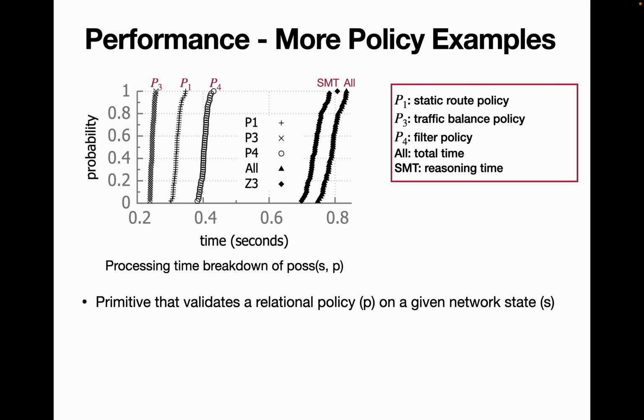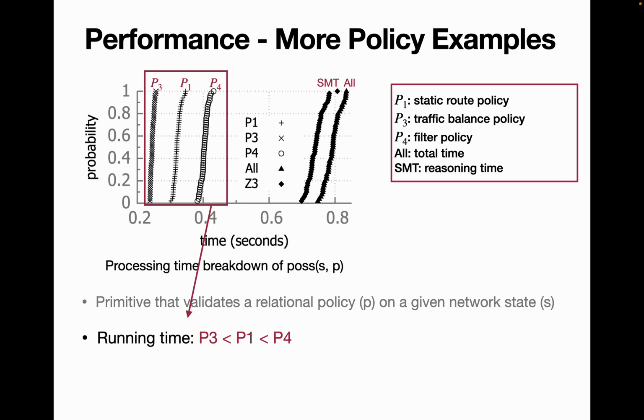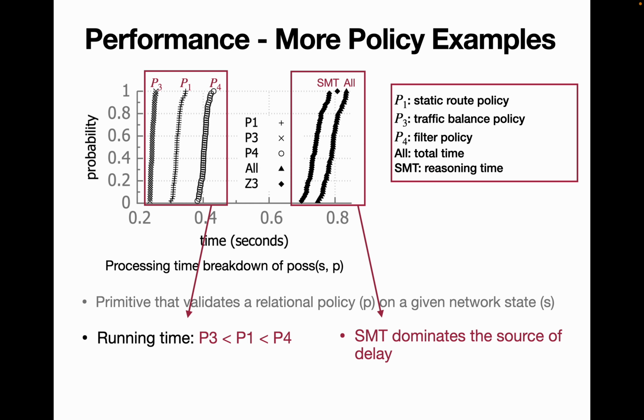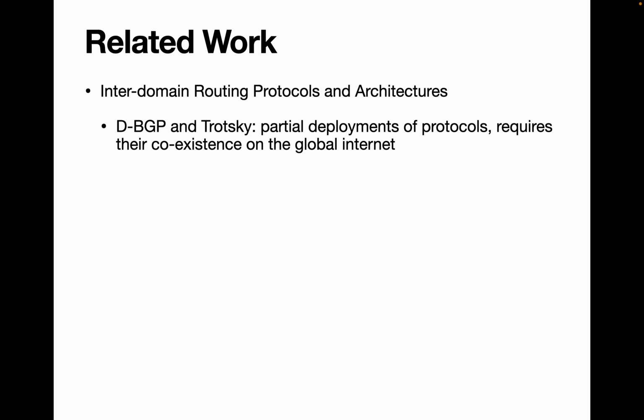We also have the primitive that validates a relational policy. We call it POS(P, S), which validates a relational policy P on a given network state S. We have the running time, and we can see that P3 is faster than P1, which is again faster than P4. And like I said, SMT dominates the source of our delay.